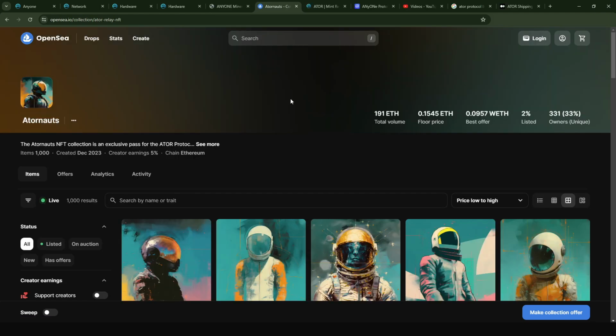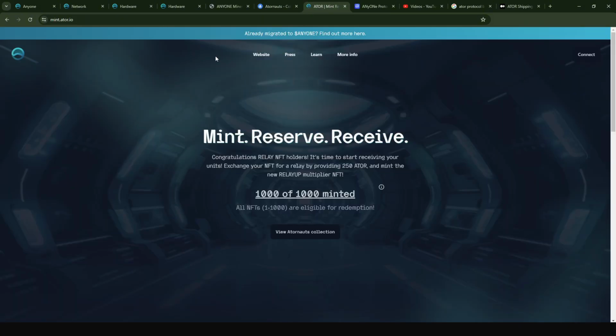After you have purchased the NFT, it would basically be appended to your wallet, and all you have to do is come to the shipment portal and connect your wallet. You'll be taken through the process in which they are going to verify that you have an NFT, and they are also going to take the 250 ATOR that, like I said, you're going to have to purchase at the beginning, and then you provide your shipment address and everything would go through very easily.